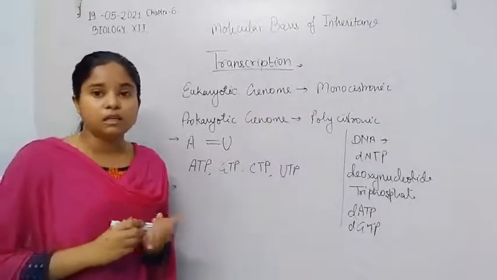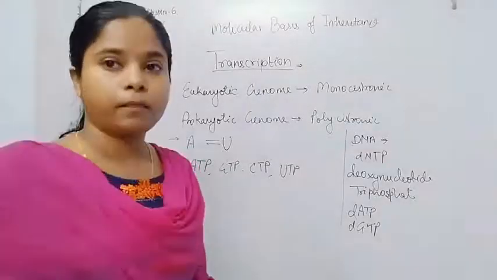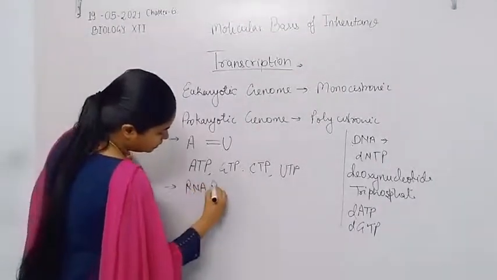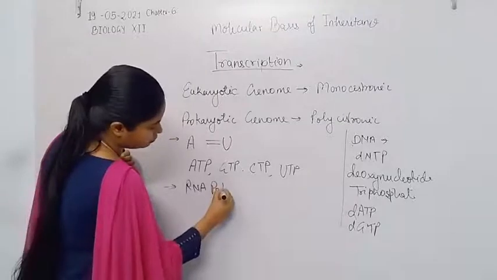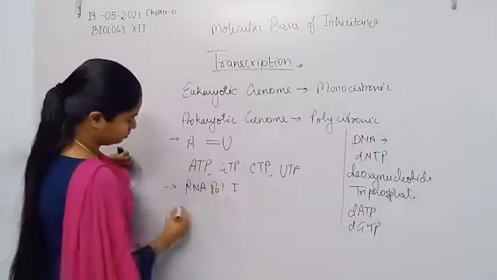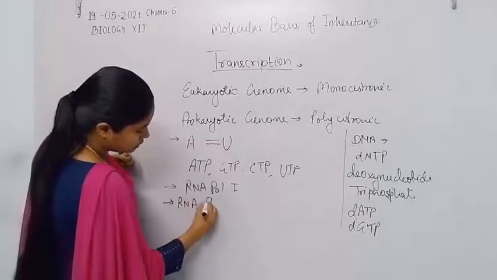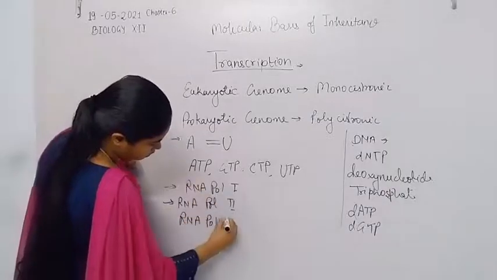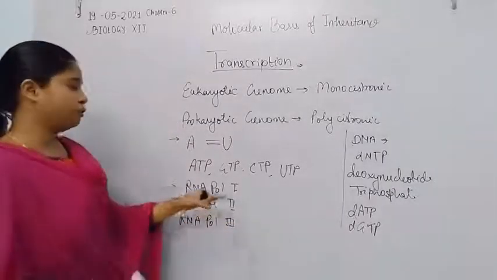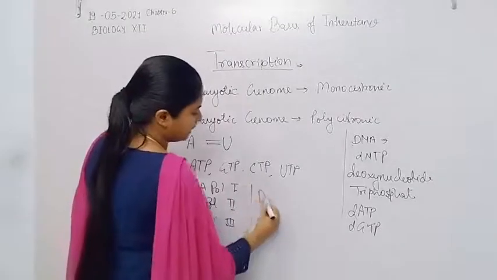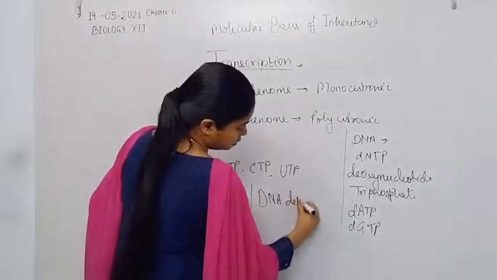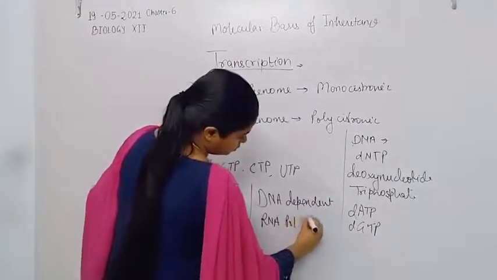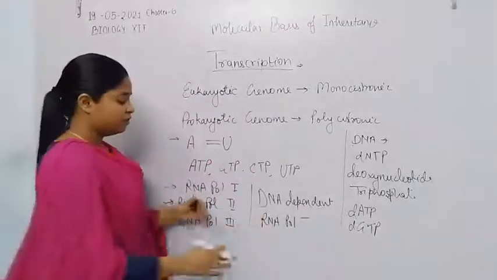So what are these molecules? These are RNA polymerase first, RNA polymerase second, RNA polymerase third. It can be written in the form of DNA dependent RNA polymerase, whatever the type is, first, second, third, and so on.